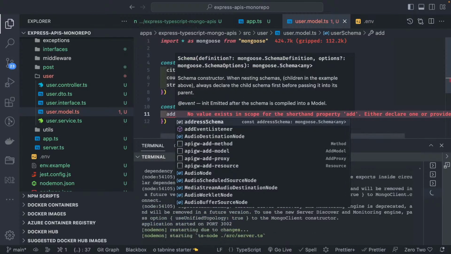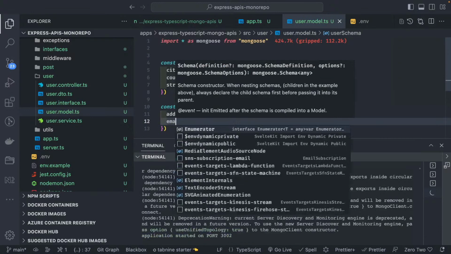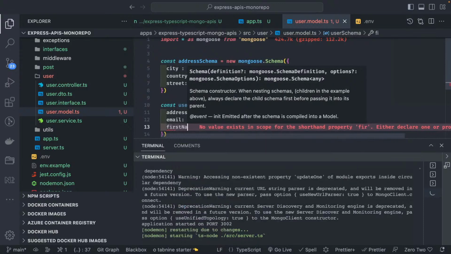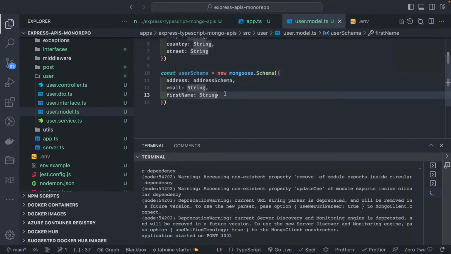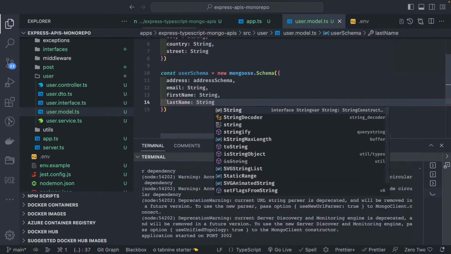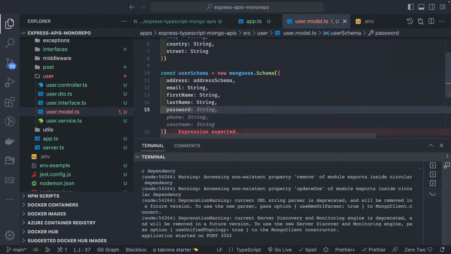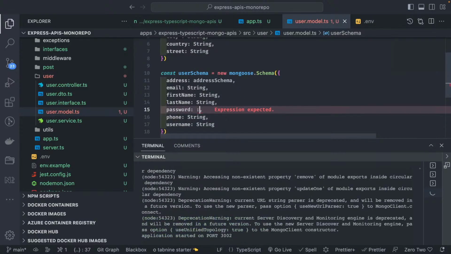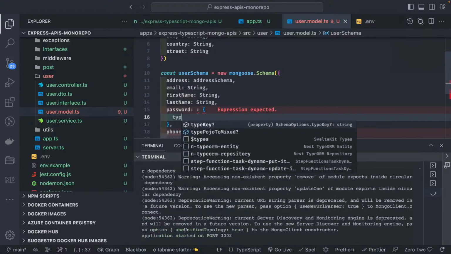So address is a type, this is a custom type we have created which follows the address schema, and then email is of type string, first name is of type string, capital N should be there, firstName, lastName is also of type string, and then password. So when you try to get the password, it can also be string and all, but what we are saying is it should return you undefined. So I'm going to specify the behavior of the password. It is of type.